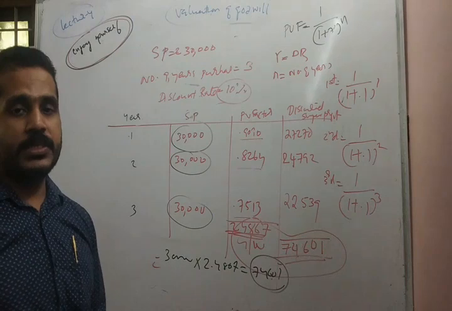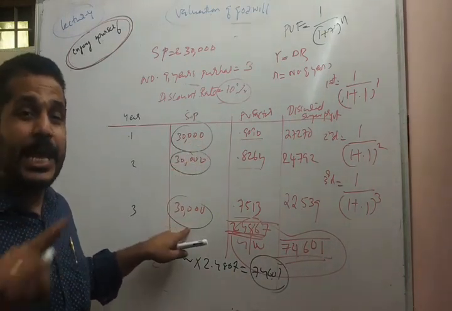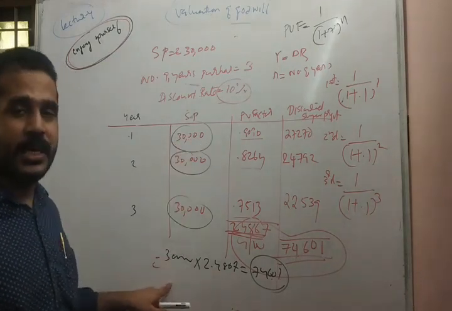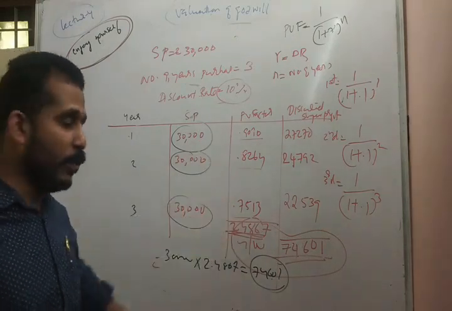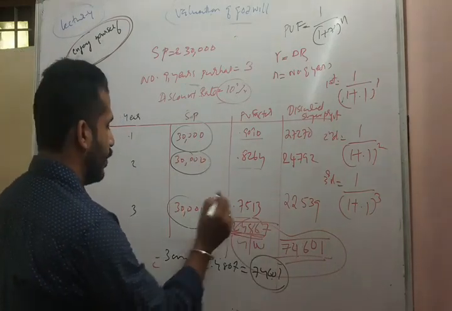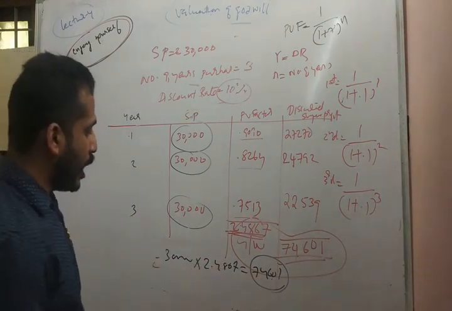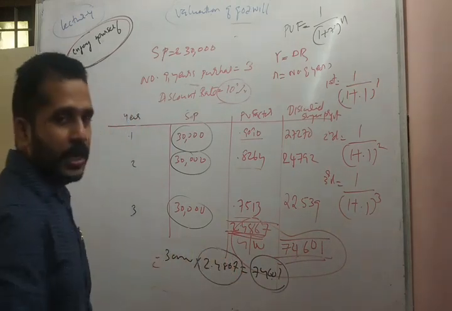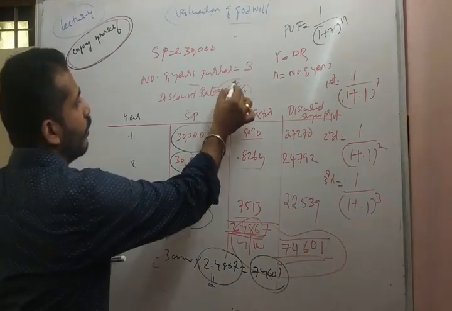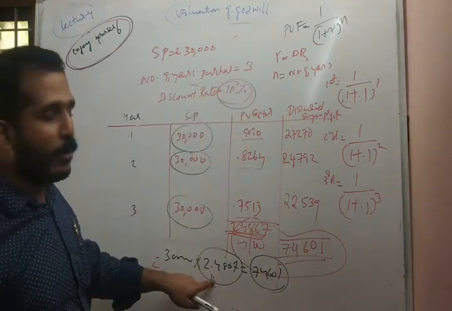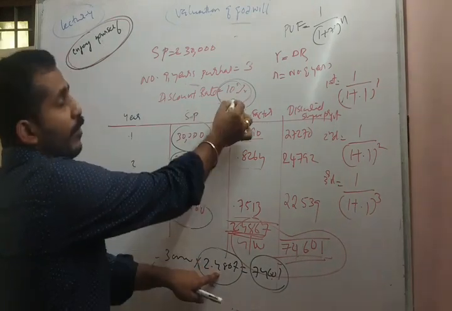Since all the figures for each year are the same, take the common 30,000 into the sum of the present value factors, and you will get 2.4867. 30,000 into 2.4867 is 74,601. Then how will we calculate this factor? This is called the annuity factor for 3 years at the rate of 10%.